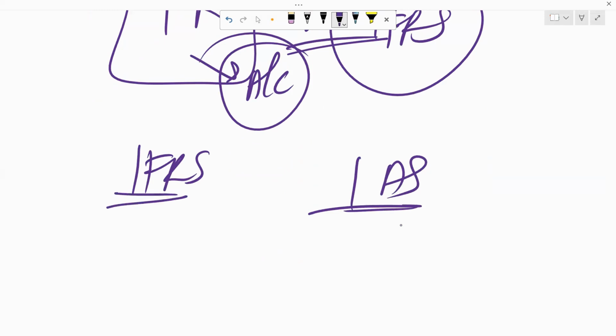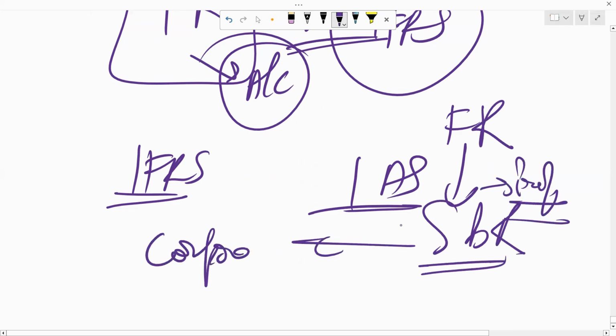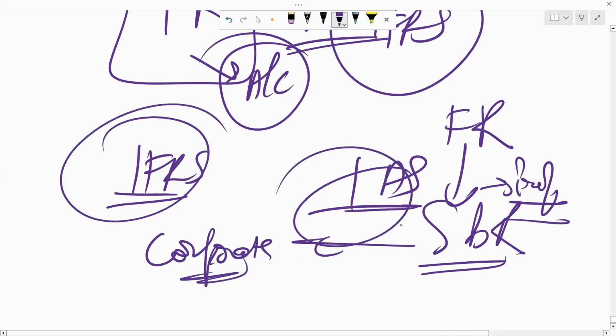These are very, very important, not only for your FR paper, not only for your SBR paper in the professional level, but also for your corporate life, because these are standards which are actually being used by companies and many clients.